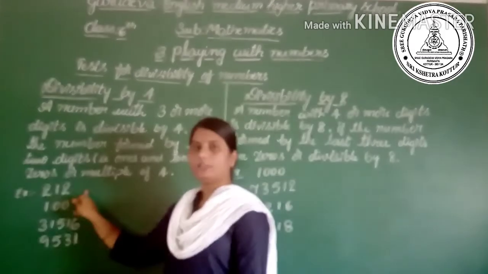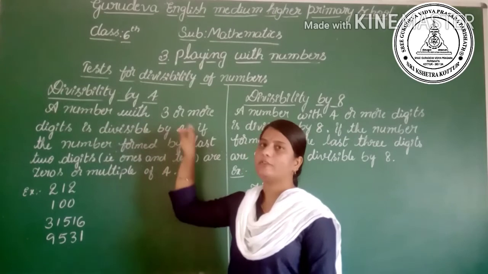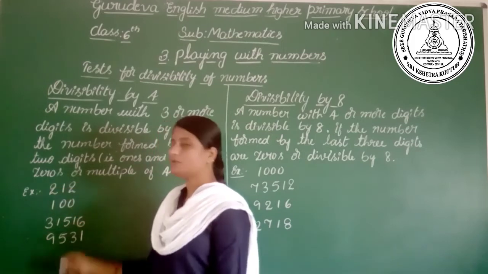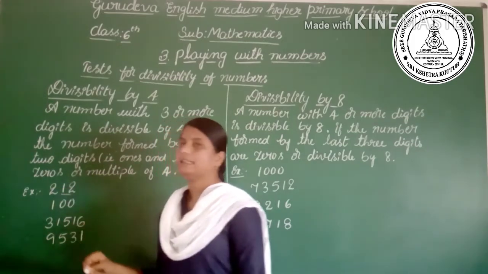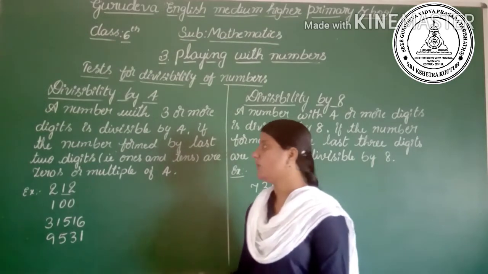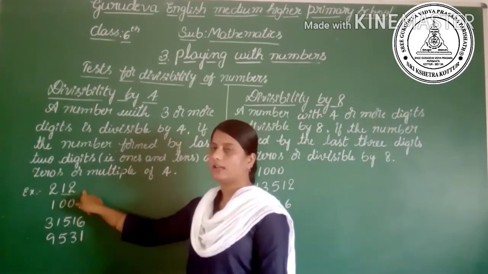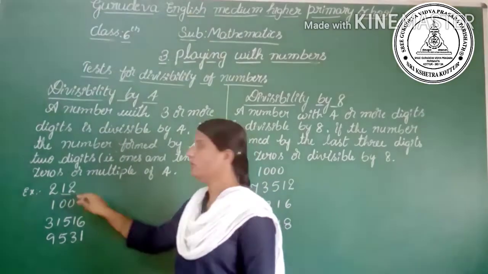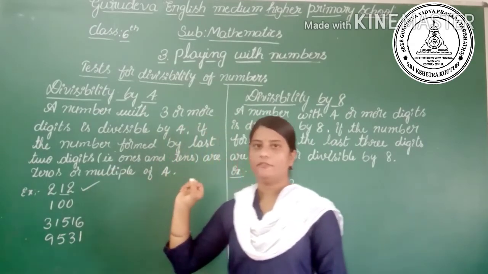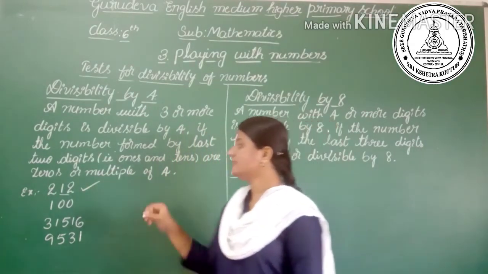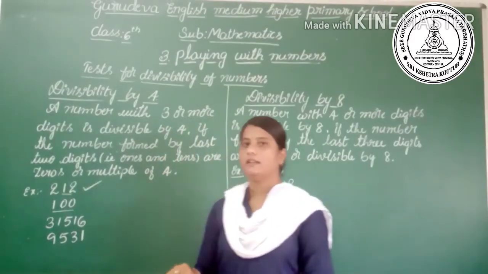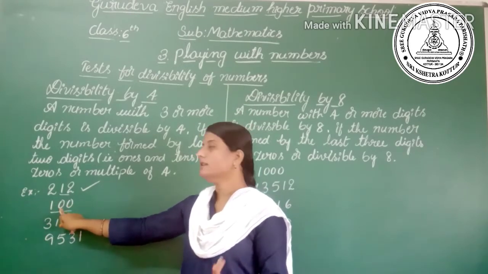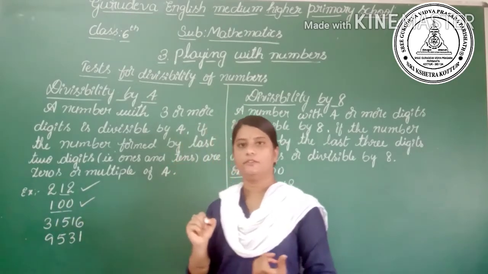Here 212. So for divisibility by 4, we should check the ones and tens places of the given number. Here the ones and tens places make 12. Is it a multiple of 4? Yes, 4 threes are 12. So it is a multiple of 4, then the number is divisible by 4. Then the second one, 100. Check here the ones and tens places. Ones and tens places are 0. So it is divisible by 4.